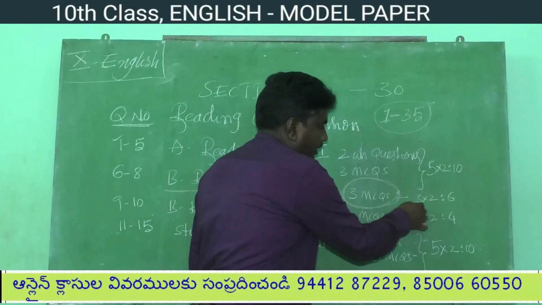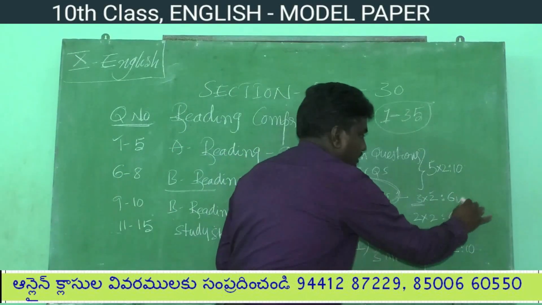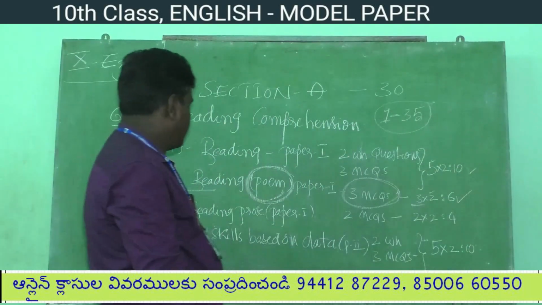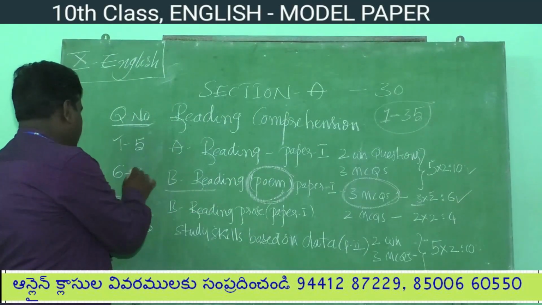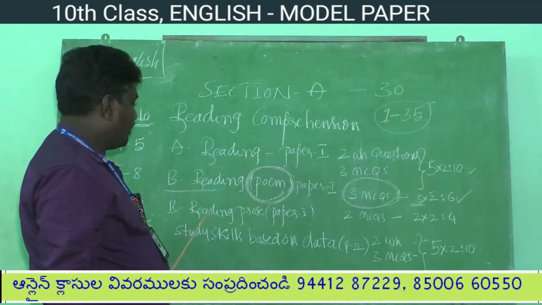Each question carries 2 marks, and 3 questions will be there. 3 into 2, how many marks? Total 6 marks. Okay, next let's move on. Next question, 9 to 10. 9 to 10, again B reading.